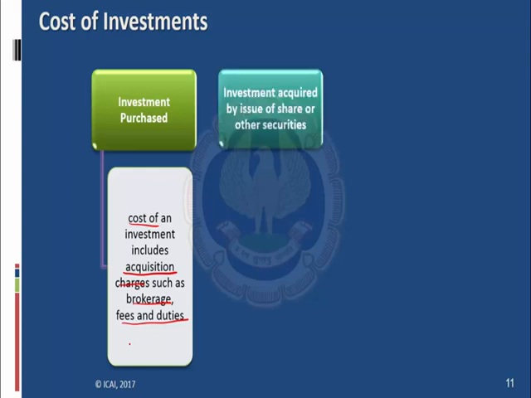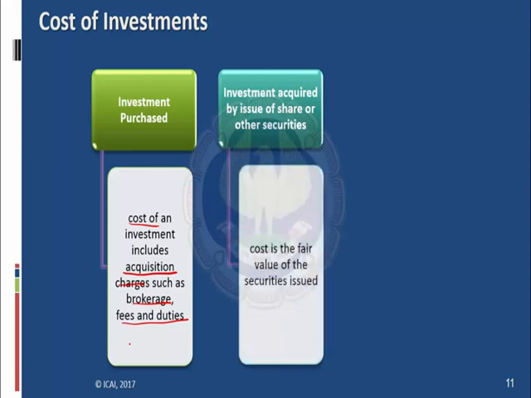So the second form is investment acquired by issue of shares or other securities. So the entity has issued its shares and acquired another investment in return for the issuance of shares. In such a case, cost is the fair value of the securities issued. So what is the meaning of fair value? Fair value means the amount of a transaction when it is incurred between a knowledgeable and willing seller and a knowledgeable and willing buyer at arm's length.